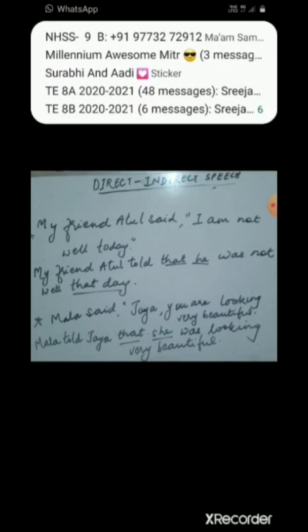Now we are using a connective word, just to say what Atul told, and the word is that. After the reporting verb, while converting the sentence into indirect speech, you have to use a connective word, that is that. Now let us change the pronouns, the tense and other things. In "I am not well", who is I in the given sentence? I is Atul. So the pronoun which goes for the person Atul is he. My friend Atul told that he.